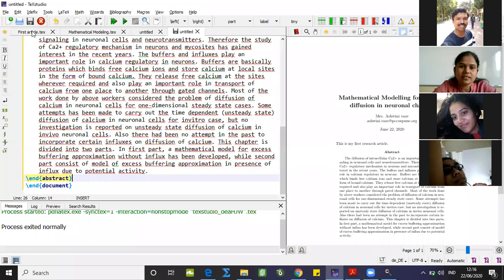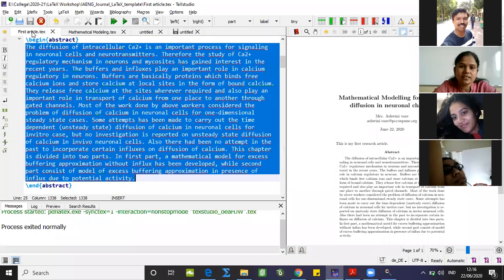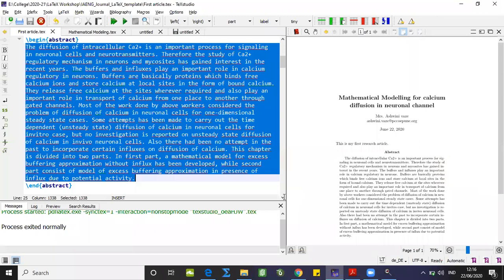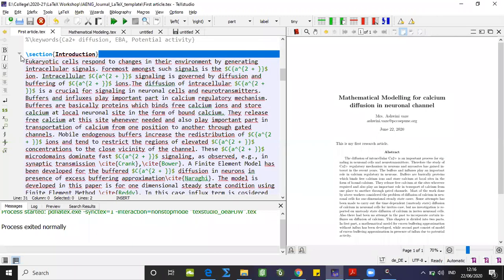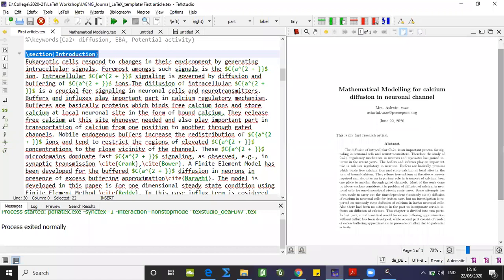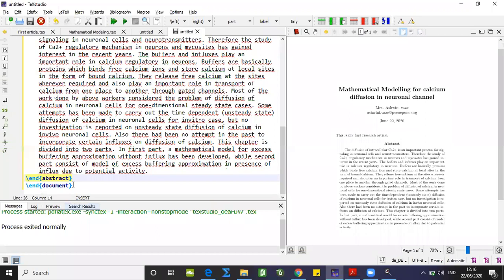Then apart from abstract, what else we are having in our research article is the section. This particular command is really essential to write down the different sections. So I'm using this section command over here after end abstract that completes our abstract.